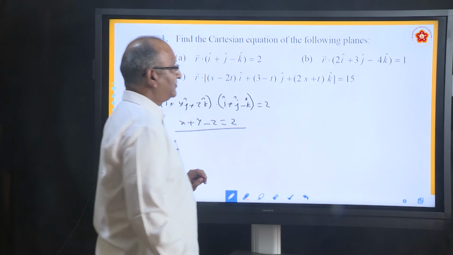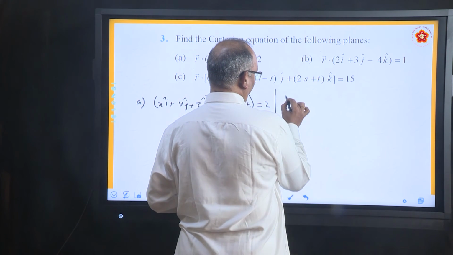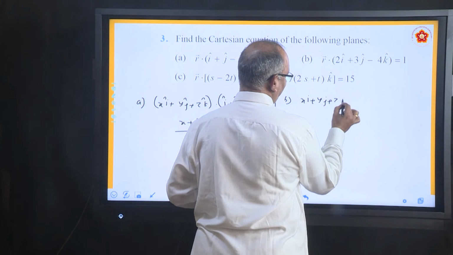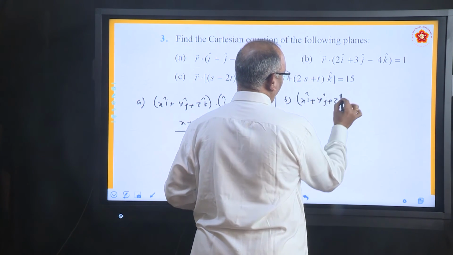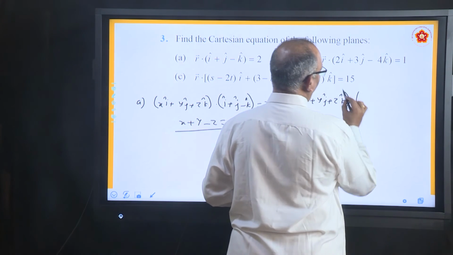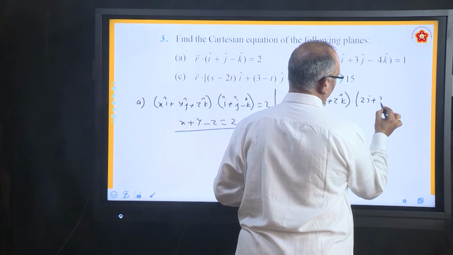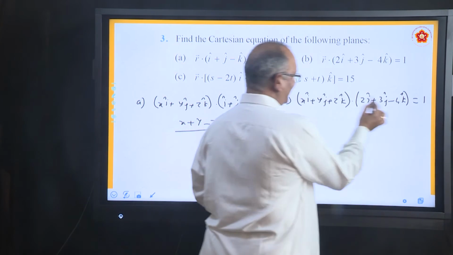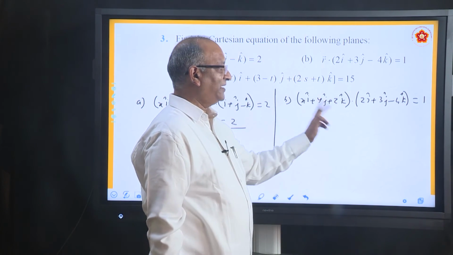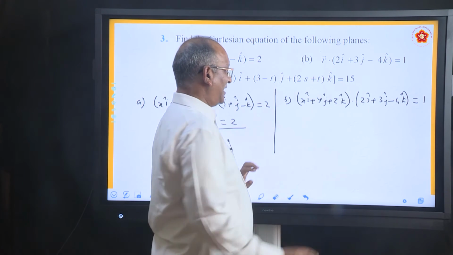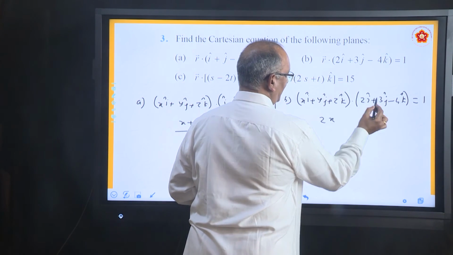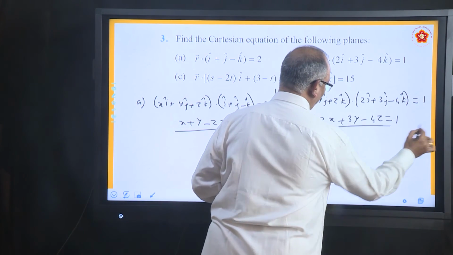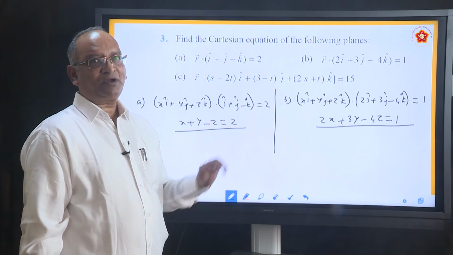Take B. What is B? r is xi plus yj plus zk. This is r dot (2i plus 3j minus 4k) equal to 1. Once again, the same thing. i dot i is 1, j dot j is 1, k dot k is 1. So as a result, what you will get? 2x plus 3y minus 4z equal to 1. Answer. We have converted into Cartesian form.